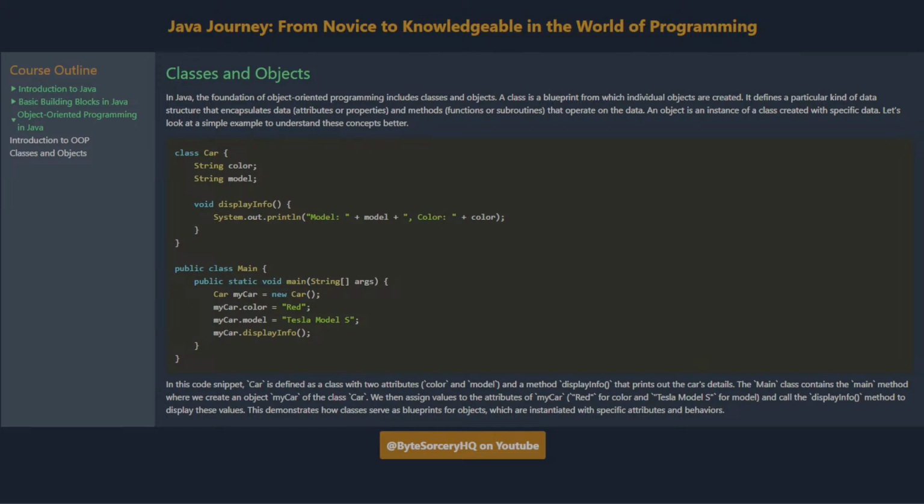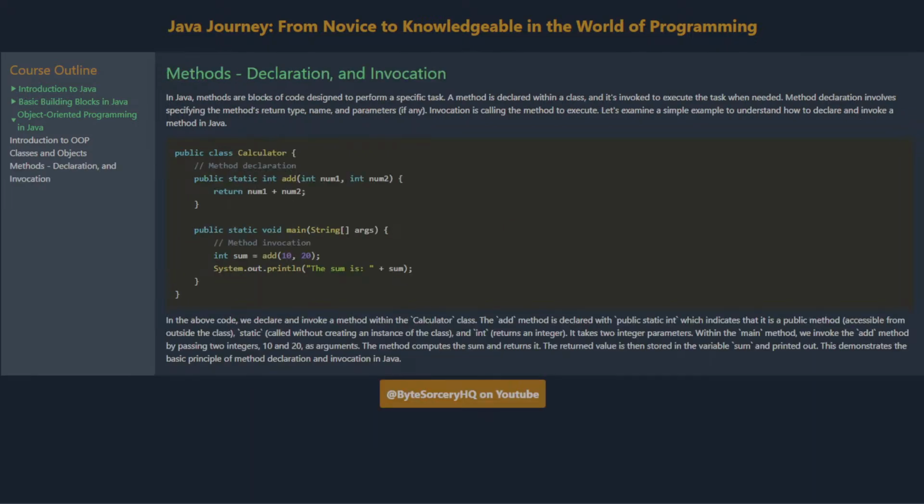In this code snippet, Car is defined as a class with 2 attributes, color and model, and a method, displayInfo, that prints out the car's details. The Main class contains the main method where we create an object myCar of the class Car. We then assign values to the attributes of myCar, red for color and Tesla Model S for model, and call the displayInfo method to display these values. This demonstrates how classes serve as blueprints for objects, which are instantiated with specific attributes and behaviors.